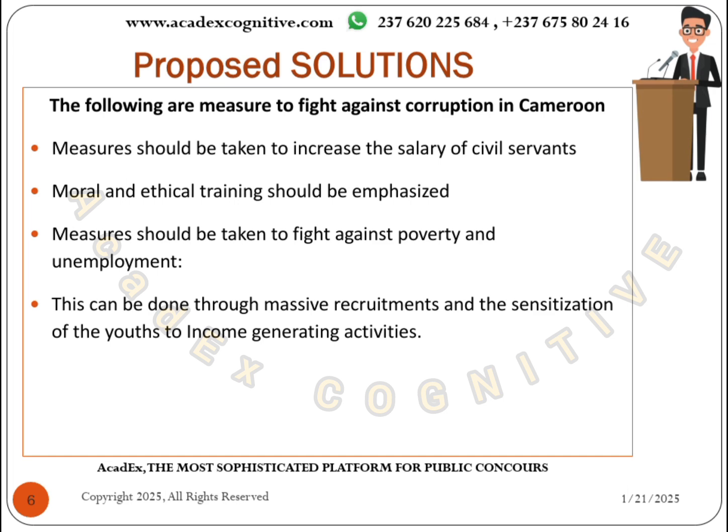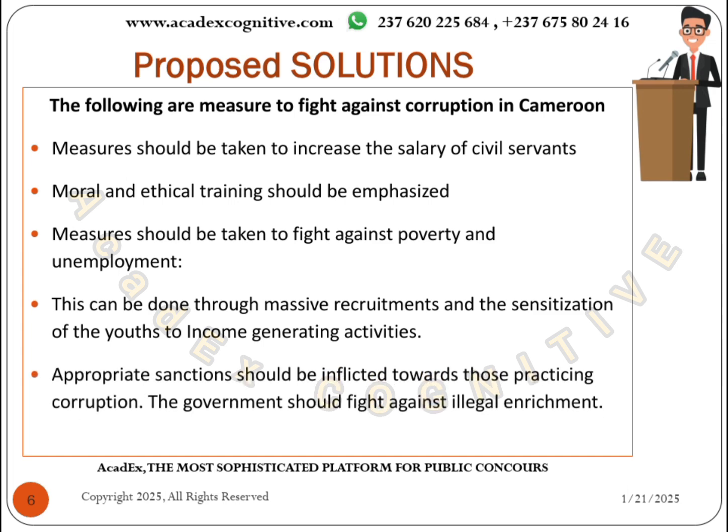How? The youths are being recruited, given jobs, or they are being sensitized on income generating activities. The youth should know that I can do this thing, and at the end of the day, I generate income from there.